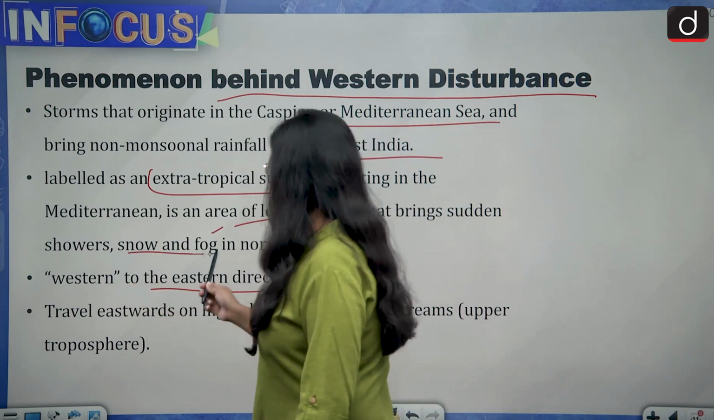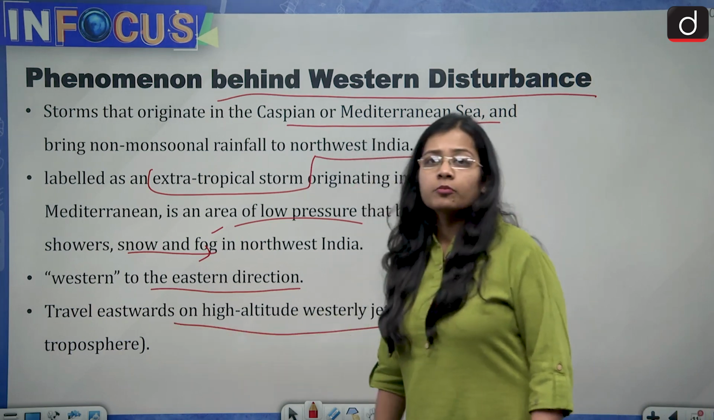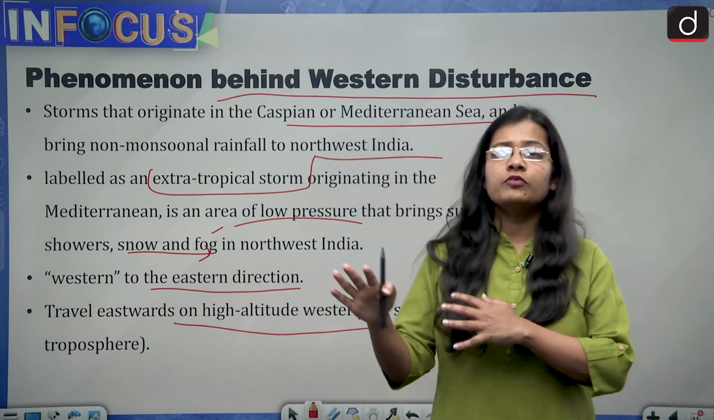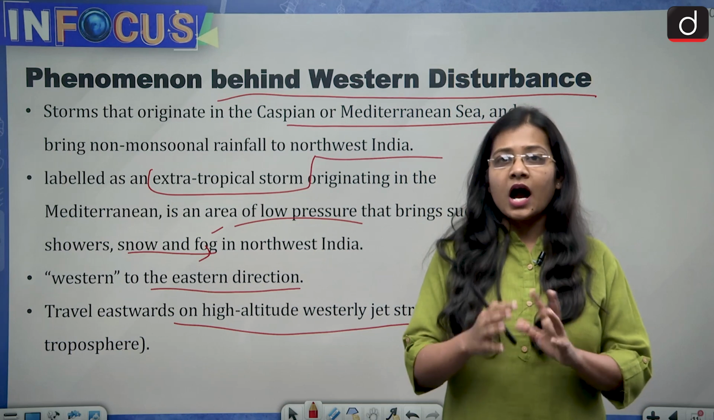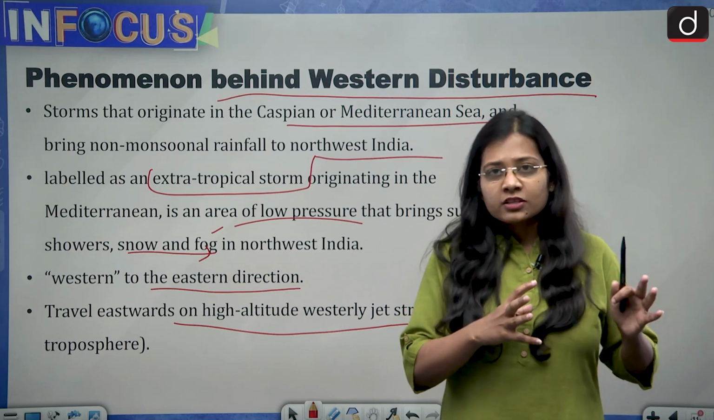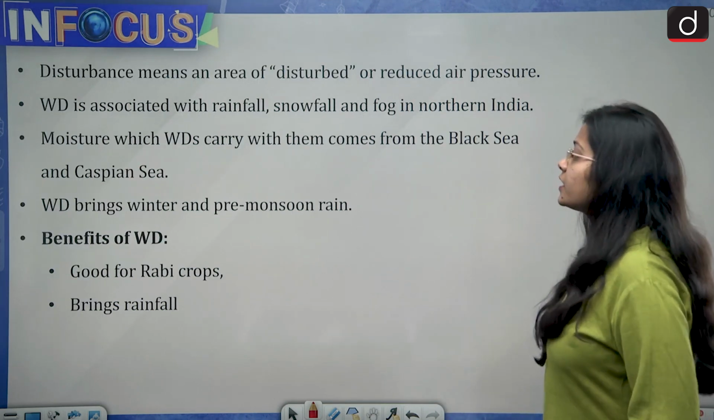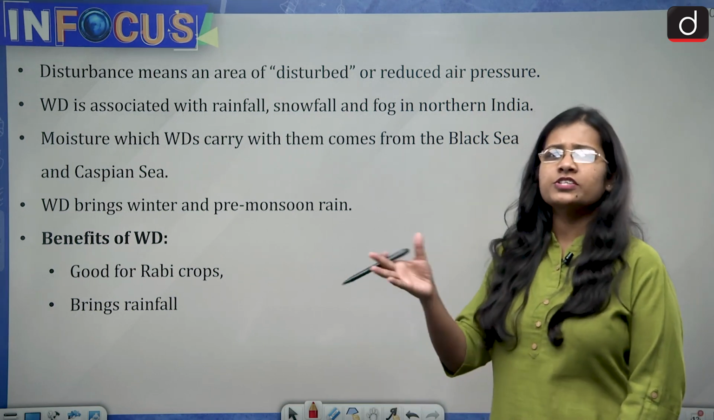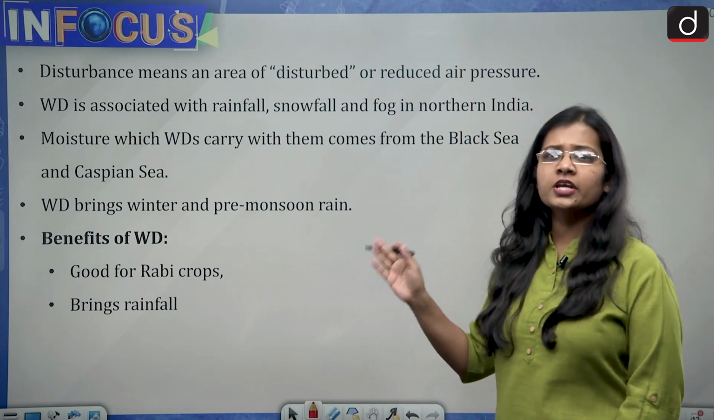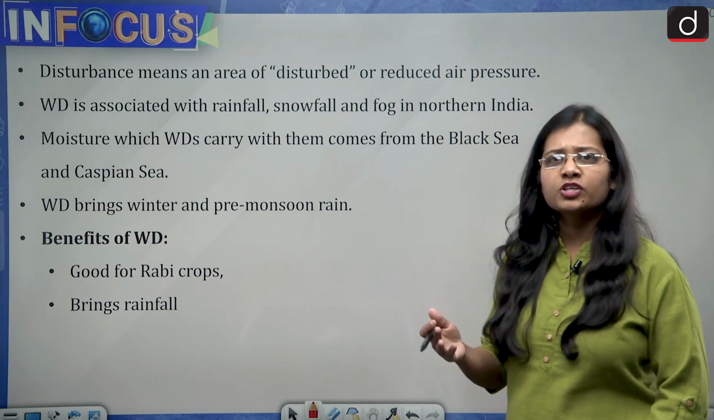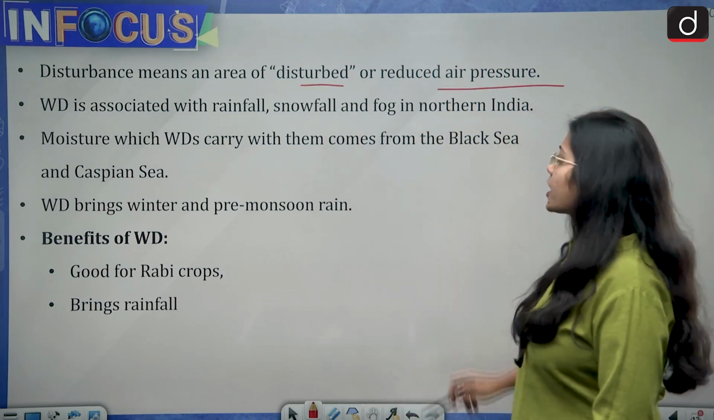So the direction is from west to east, and they travel eastward on high altitude westerly jet streams, because the jet streams blowing in the upper troposphere are very strong and very fast, so they tend to take the wind also with them in the west to east direction. Then the disturbance, as the name itself suggests: see, western disturbance, if you look at the name, western means something which is moving from west to east, and disturbance means something which is not in proper shape or something which is unstable. So disturbance means an area of disturbed or reduced air pressure.